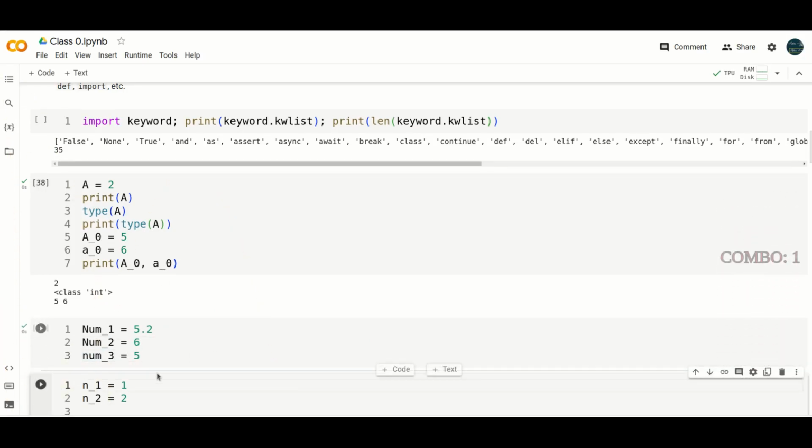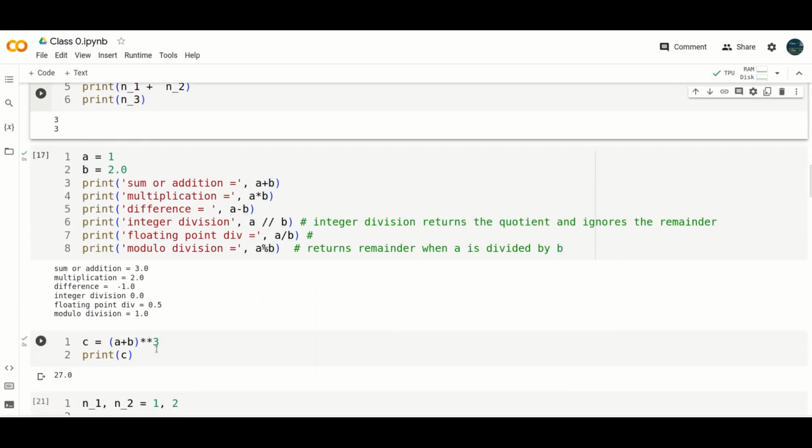Now I am going to discuss the arithmetic operators in Python 3. Say a equals 1 is assigned, and the floating point value 2 is assigned to b. Simple arithmetic addition: whatever you write within quotes will be printed, and after that a plus b will be executed. A plus b, that means 2 plus 1 is 3. Multiplication is the star operation, and difference is a minus b. And there are three kinds of division in Python 3. Integer division, a double slash b.